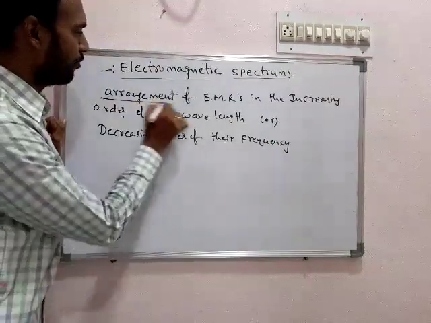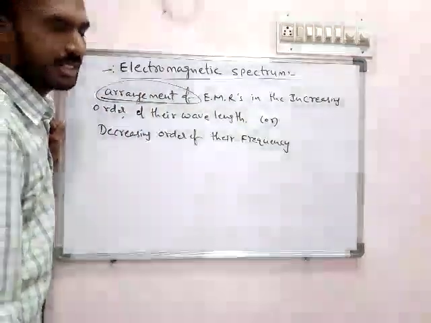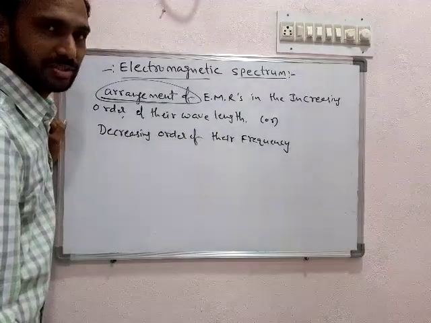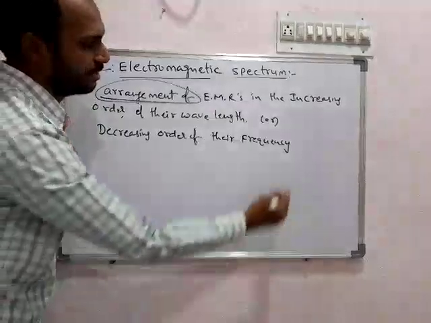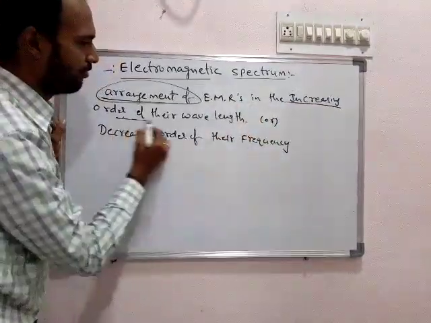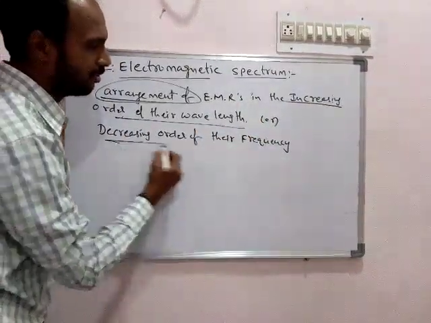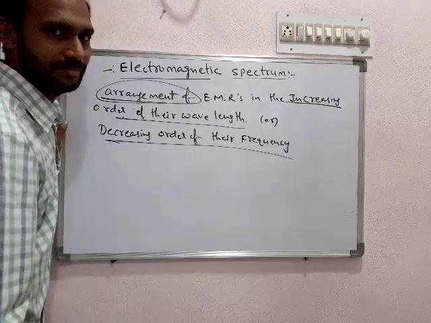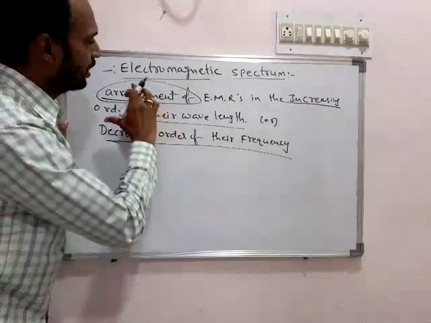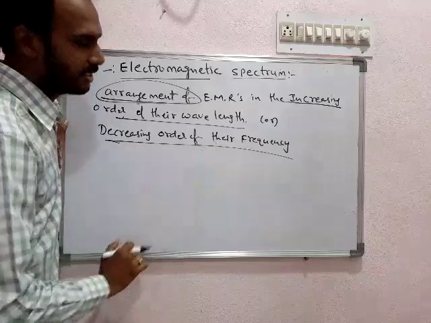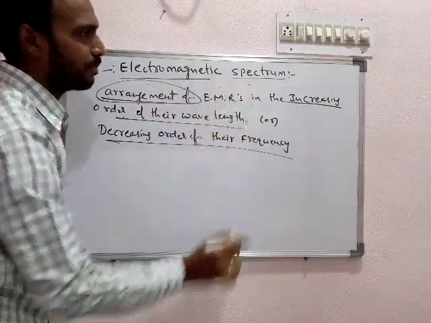That type of arrangement, in which they are arranged in the increasing order of their wavelength and the decreasing order of their frequency, the picturization, is called the electromagnetic spectrum.